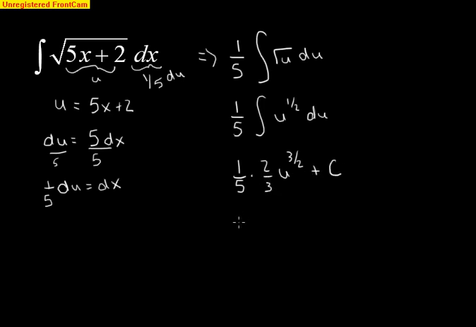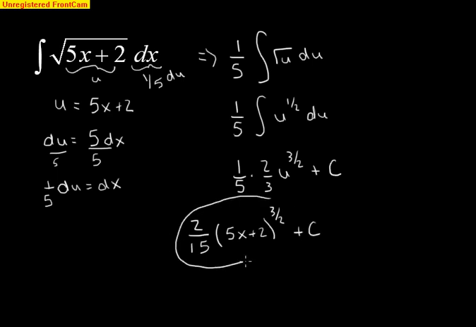So cleaning this up, I'll actually have 2/15, and then plugging u back in with 5x plus 2 to the 3/2 plus c. So there is my integral with a little minor adjustment there of dividing by 5.